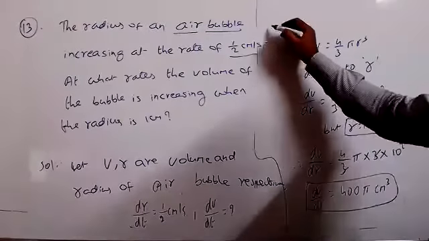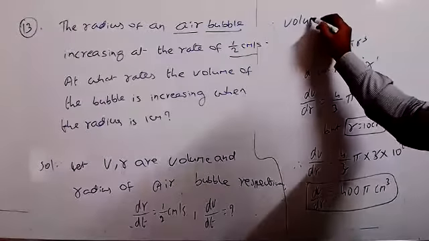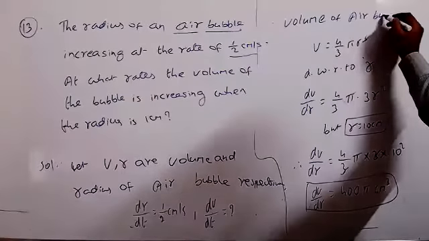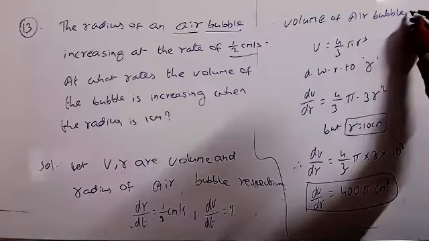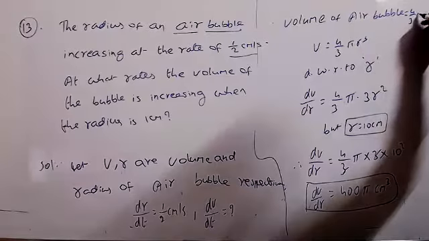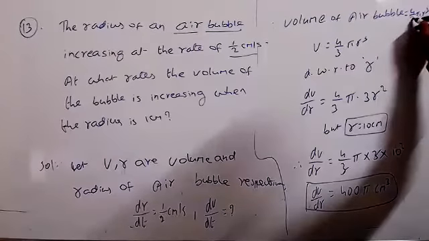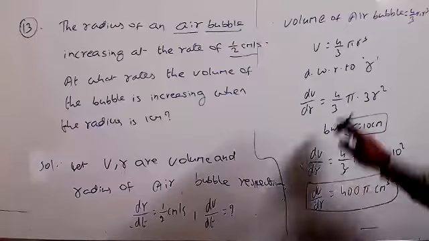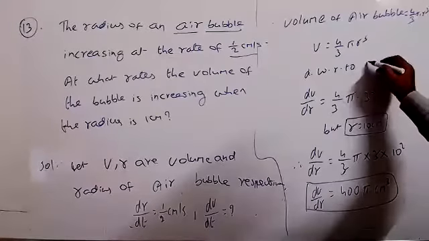Therefore, volume of air bubble equals the same thing, 4 by 3 pi r cube, because the shape of the air bubble is a sphere. Now differentiate with respect to time.